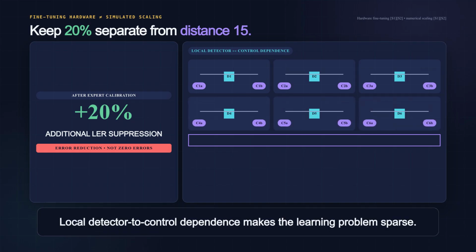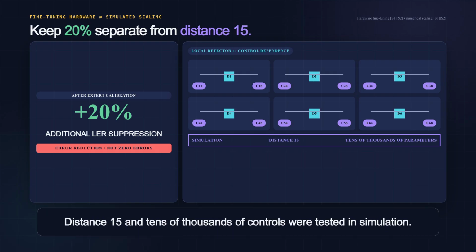Why might this scale? Each detector is sensitive mainly to nearby controls, so the learning problem is sparse and local. In numerical simulations, Google reached a distance 15 code with tens of thousands of parameters, and the required training iterations did not grow with system size. That evidence is simulation, not a large hardware run.